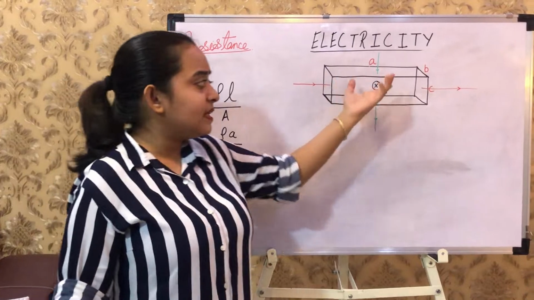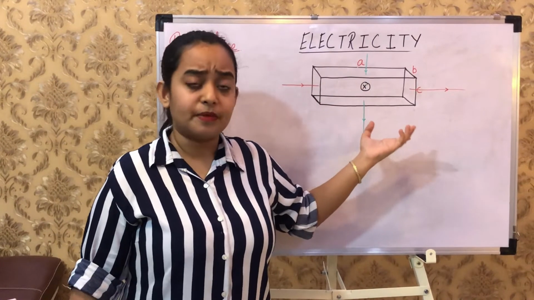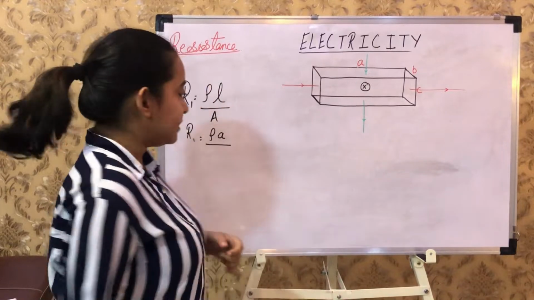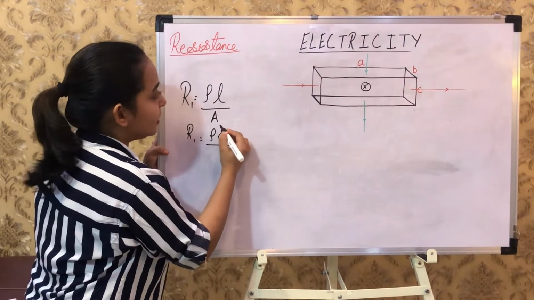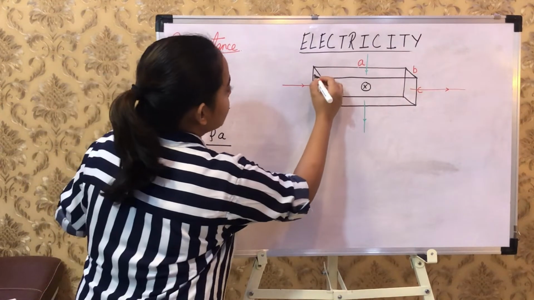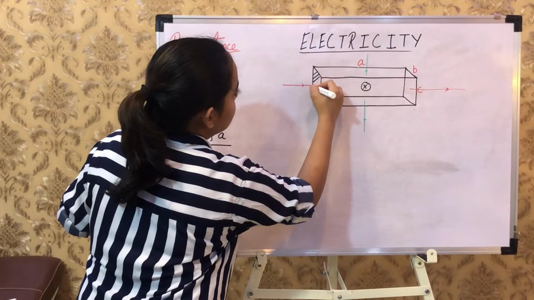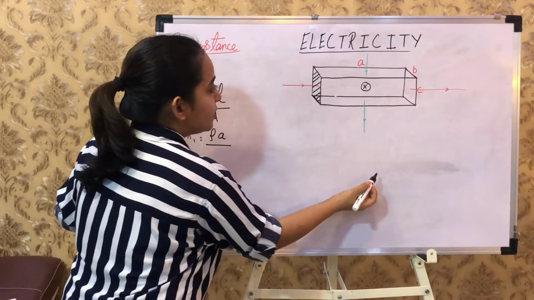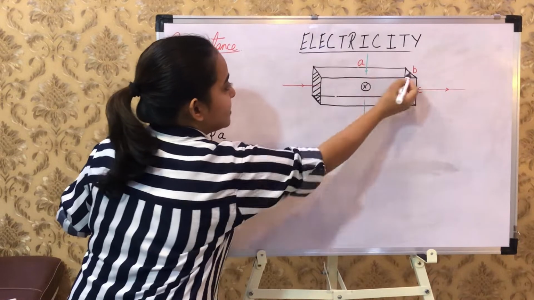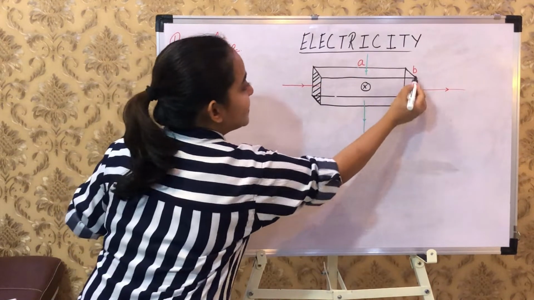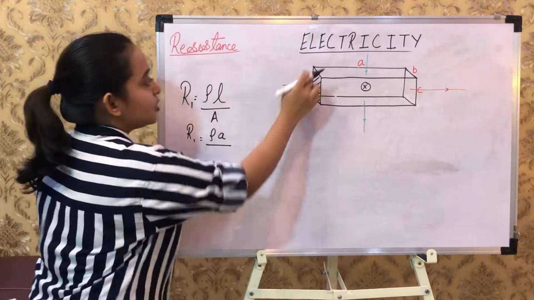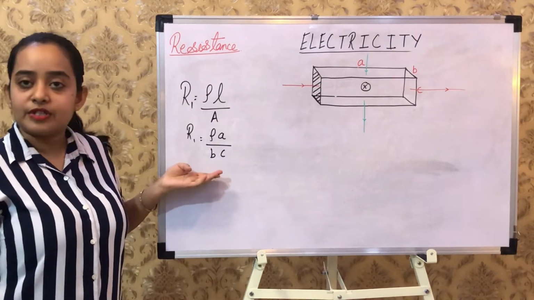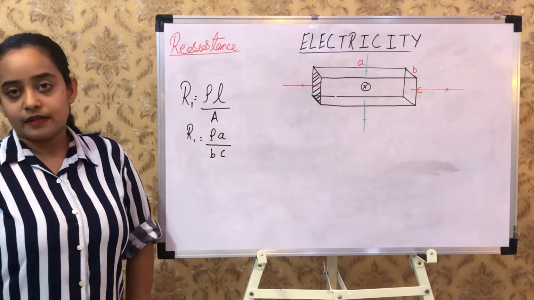You have so many areas here, but you need to consider the area which is perpendicular to the flow of current. See here, it is this one. The value is B, and this is C, so B into C. You get the first resistance for this red current.